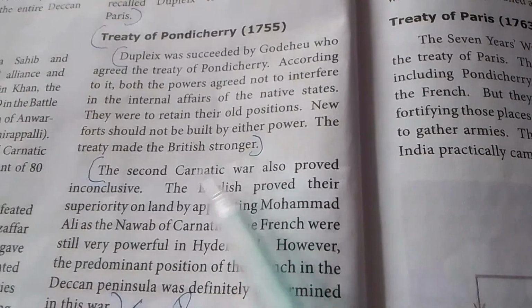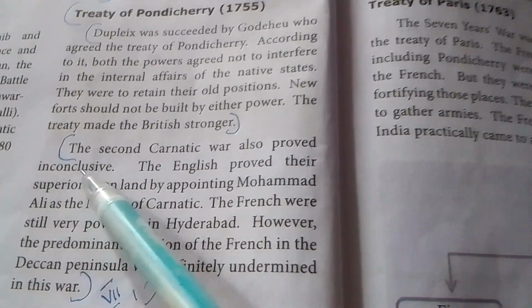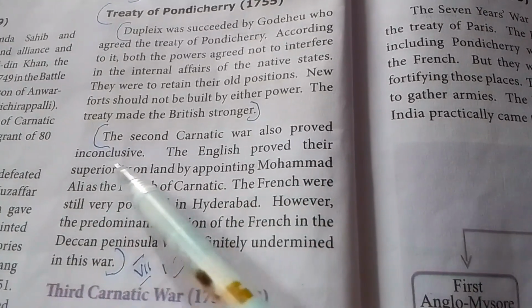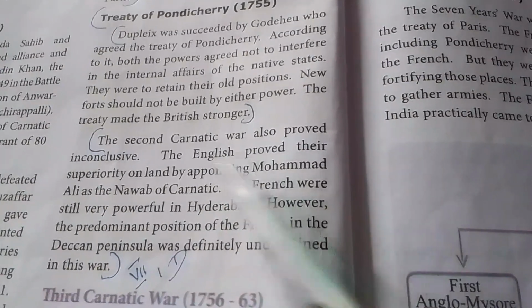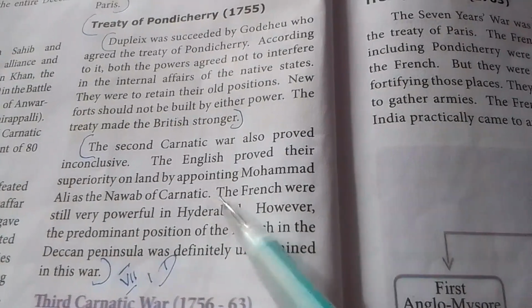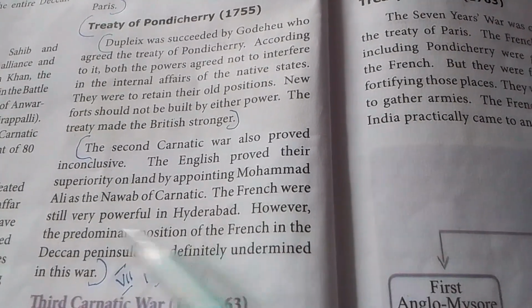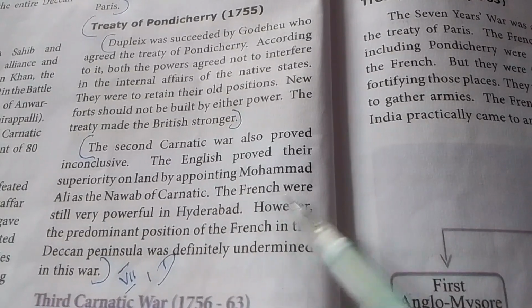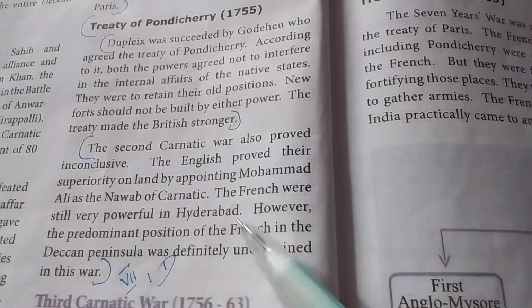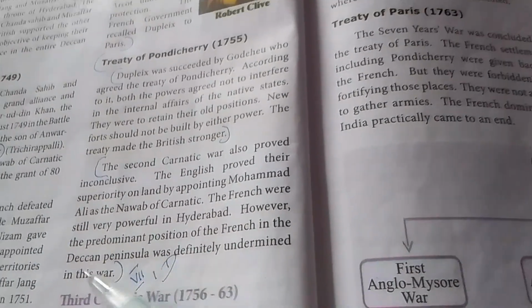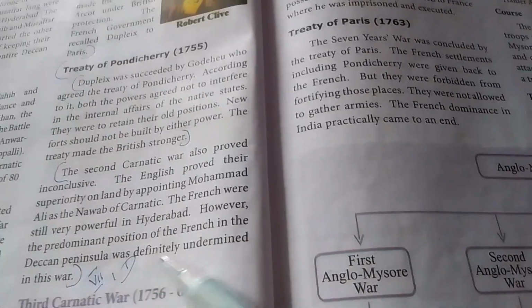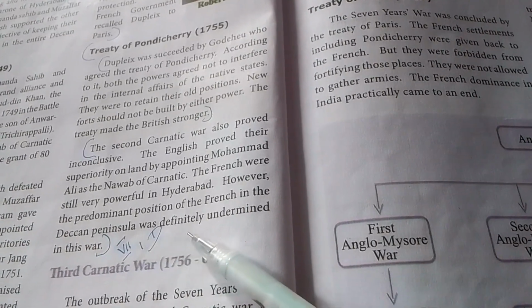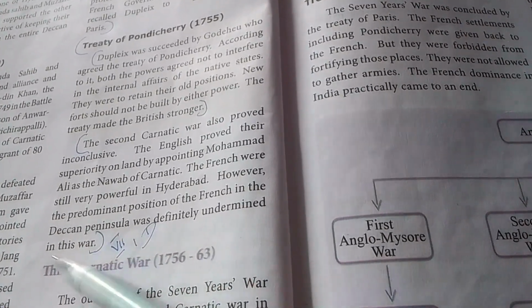Next paragraph. The Second Carnatic War also proved inconclusive. The English proved their superiority on land by appointing Muhammad Ali as the Nawab of Carnatic. The French were still very powerful in Hyderabad. However, the predominant position of the French in the Deccan Peninsula was definitely undermined in this war. Up to this, first question.